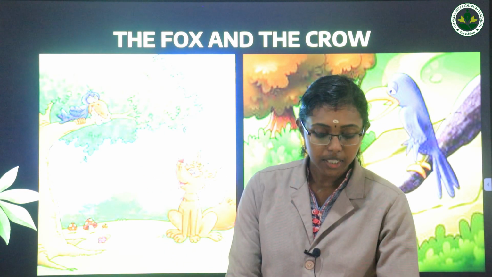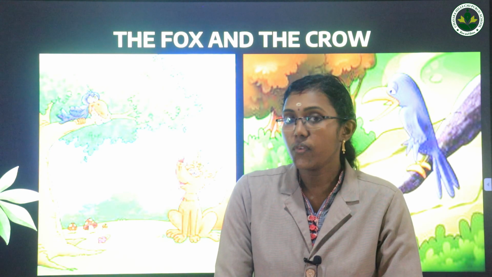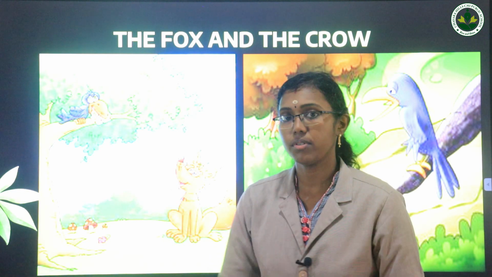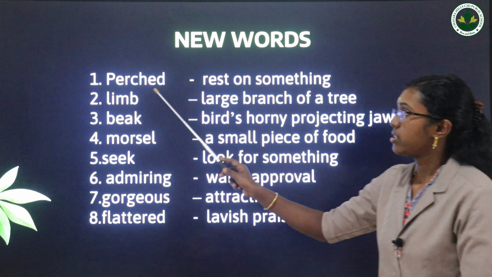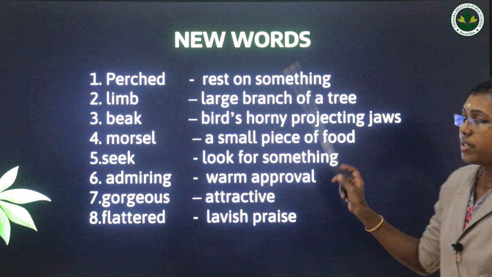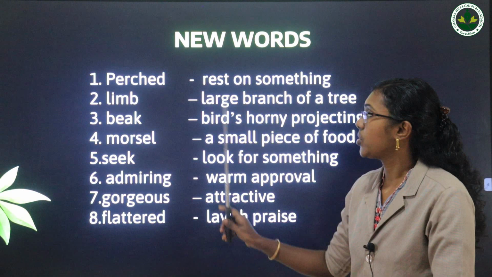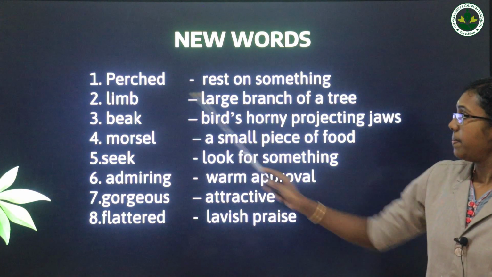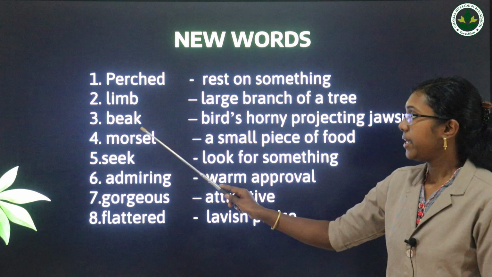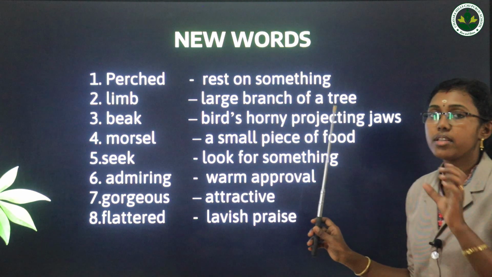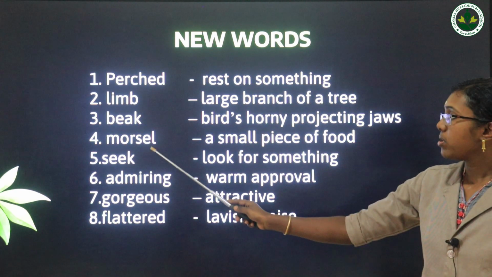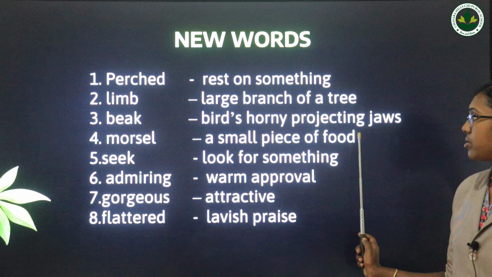Okay children, you have to read the poem many times. A few new words are there, and you have to compulsorily learn the spelling also. I will show you a few new words. Here, perched, P-E-R-C-H-E-D, perched, rest on something, means the crow was perching on a branch of the tree. Limb means a large branch of a tree. Beak, as we know, how the crow is taking food, the bird's horny projecting jaws. Morsel is a small piece of food.